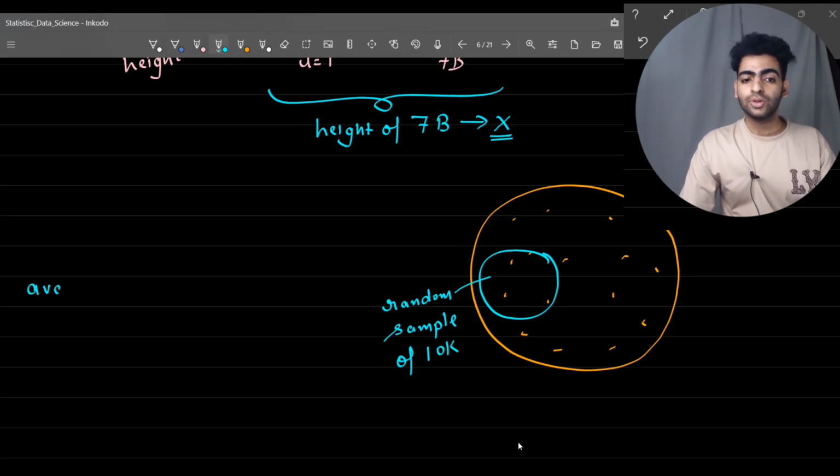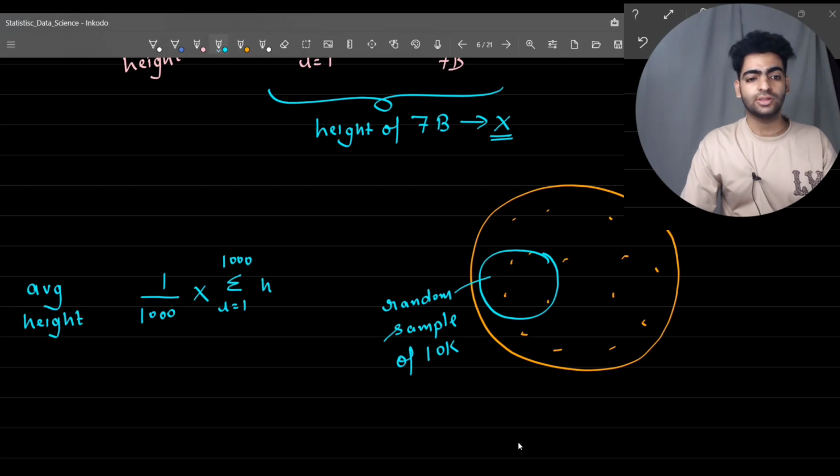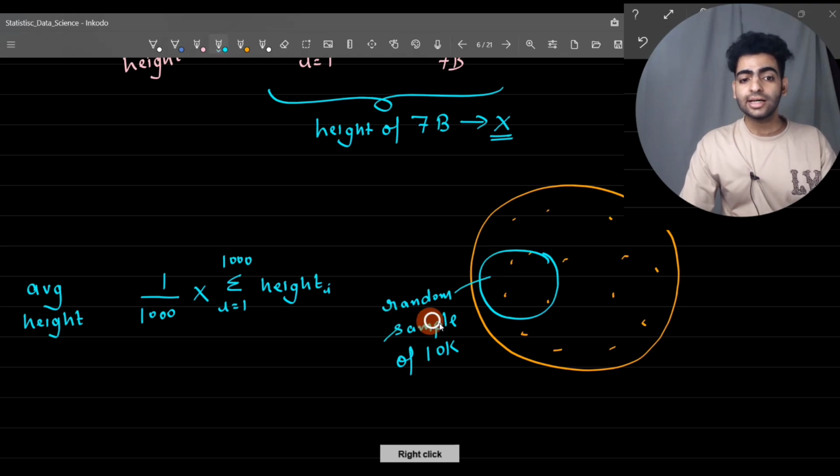If I compute the average height from the sample that I have extracted, I have to use a simple formula, the same way we used in the context of the population. Let's say I have a sample size of 1000. I can use 1000 heights, and it is a random sample, which means I have extracted people in a random way.